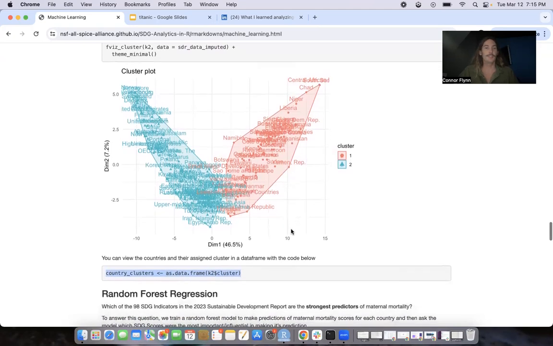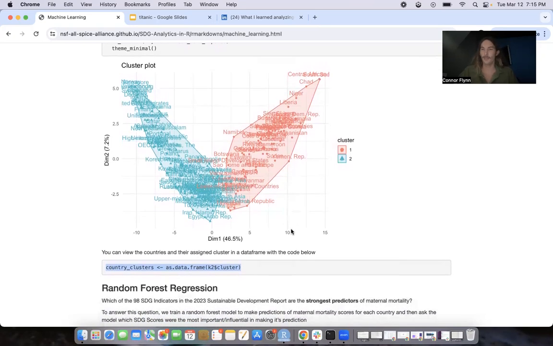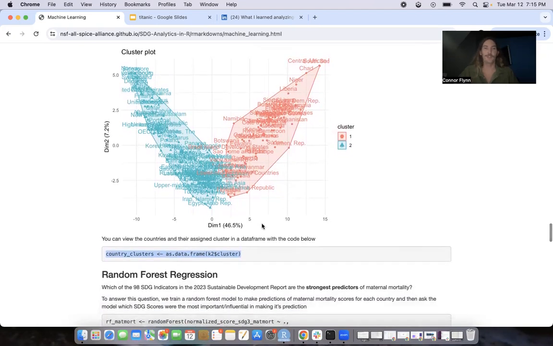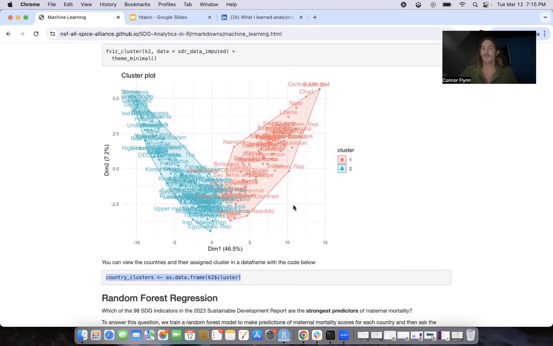So this concludes the clustering part. We'll talk about it a little more in the RStudio segment of the video about which countries fall into which cluster and how to even tweak the number of clusters to get some different pictures and maybe some more specific information.